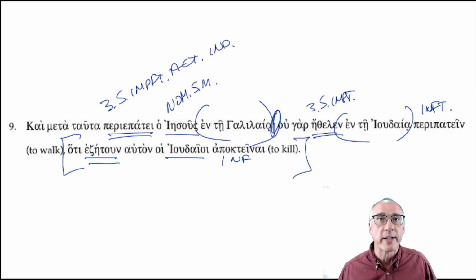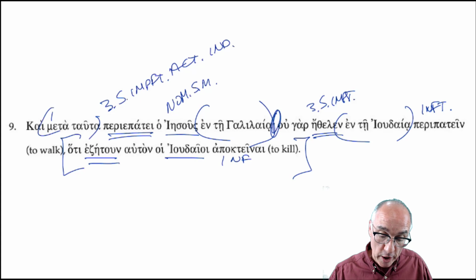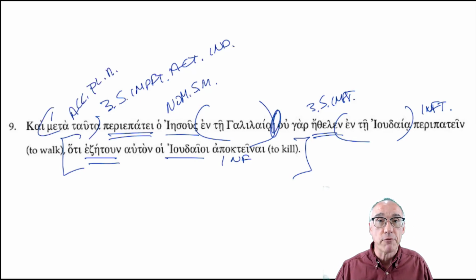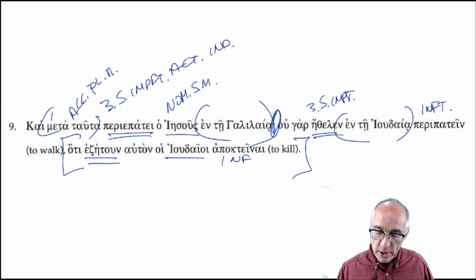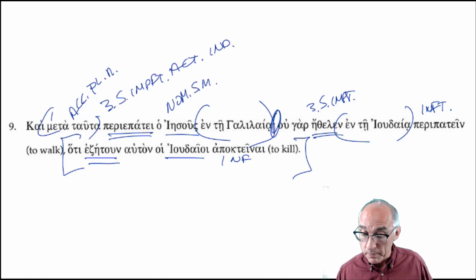Jesus was walking around. Meta tauta. I didn't break that up. After these things. Just your substantive use of the adjective. Tauta is accusative, plural, neuter. The substantive use: after these things. Remember, Greek, like Latin, is not going to have a word for things. So after these, what? Well, it's the accusative, it's the neuter plural, so you don't need to worry about another word. That's it. After these things, Jesus was walking around in Galilee.